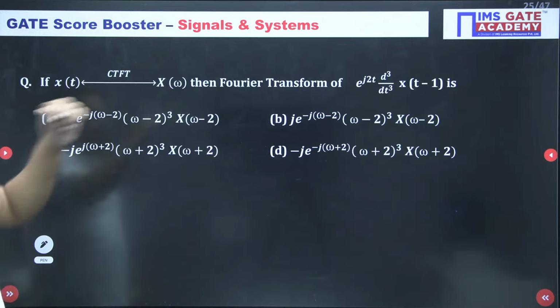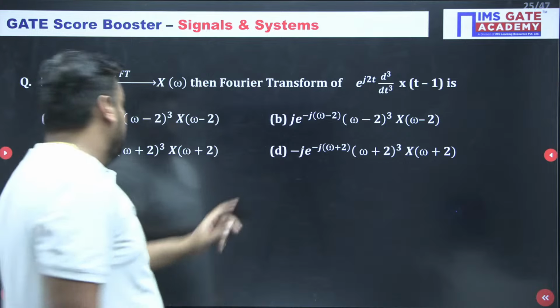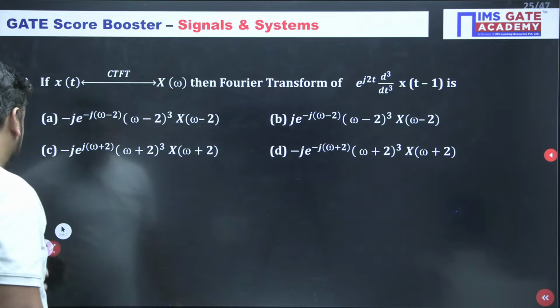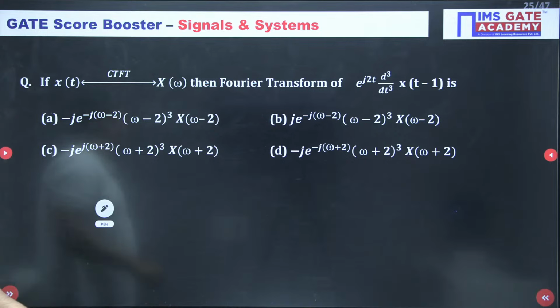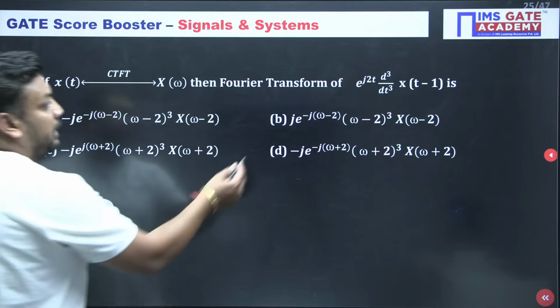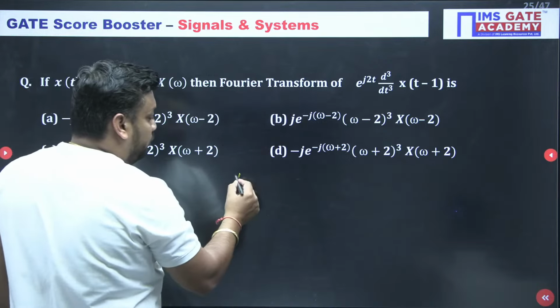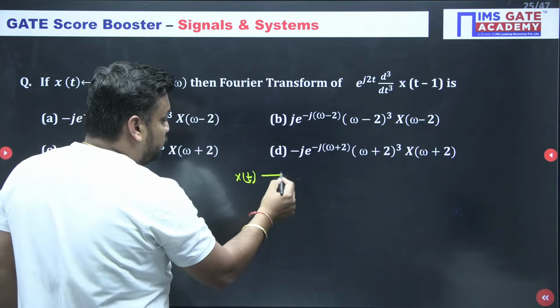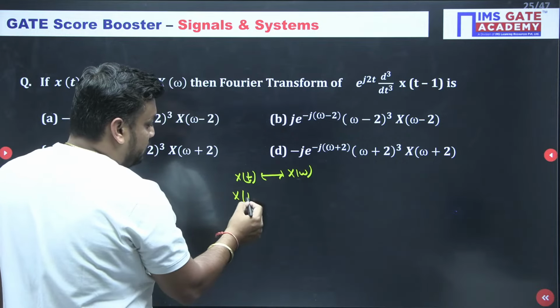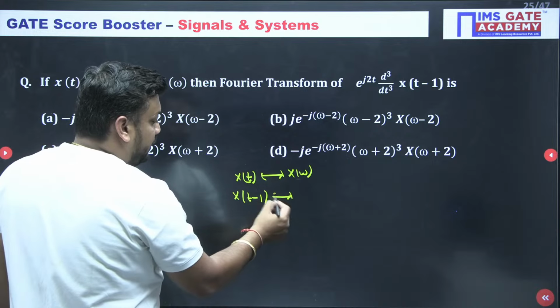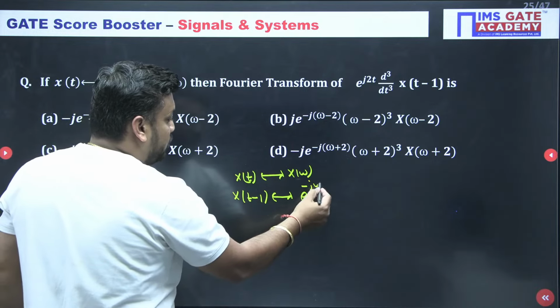Tell me, this is a very beautiful question. Do you want to try this property based question? Let's go. I am also explaining, you should also try. I am not giving a timer. Suppose x of t has Fourier transform X of omega. It is a property based question. So what is x of t minus 1? Time shifting, same sign. So it is e to the power minus j omega X of omega.